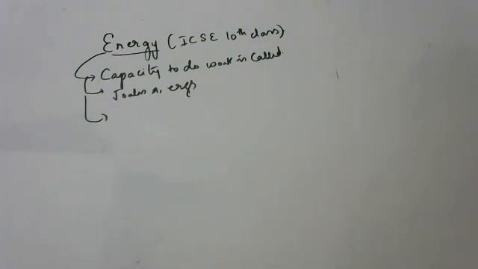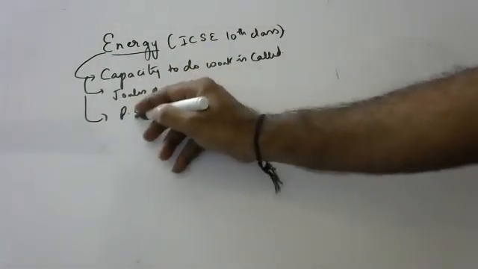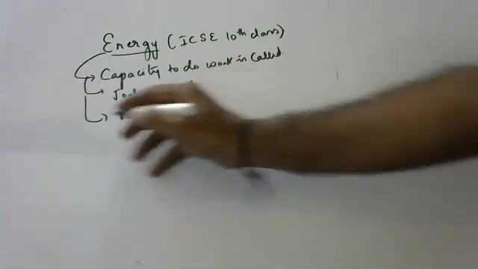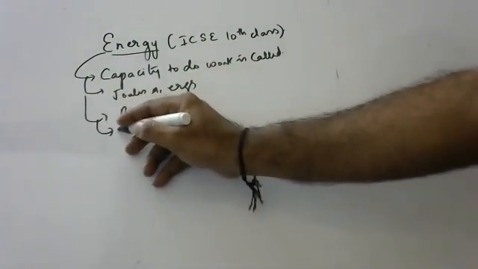So mainly, of course, potential energy and kinetic energy, but there are different types of energies we are going to study. What are some of the different forms of energy? Just let me say them, then I will discuss potential and kinetic energy briefly. What are the different forms of energy we have, children?